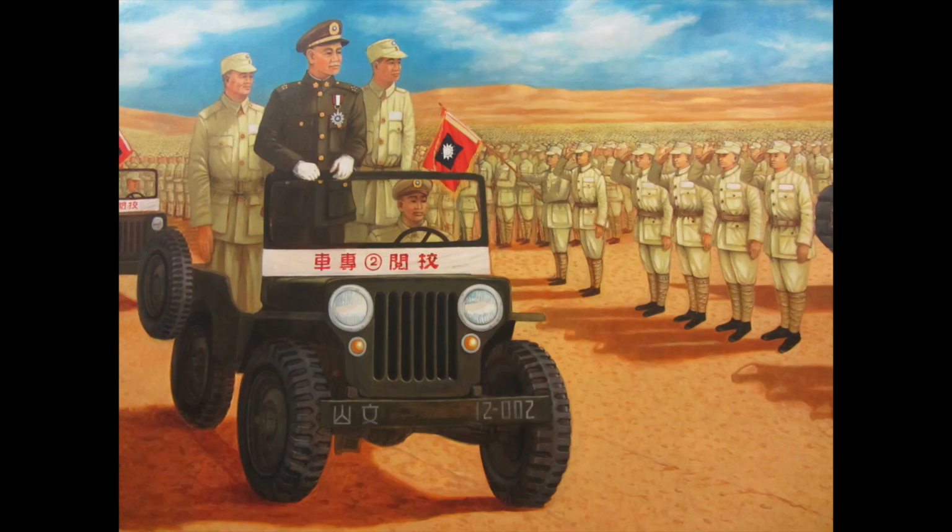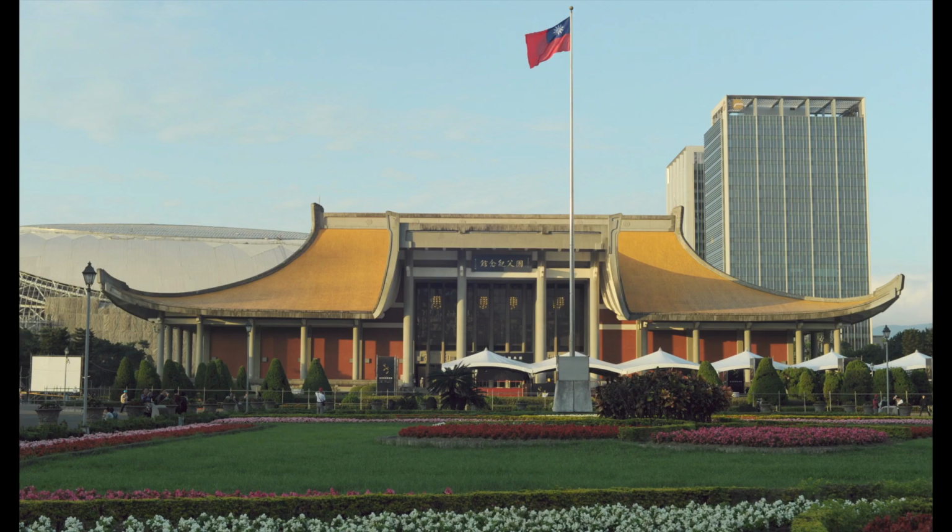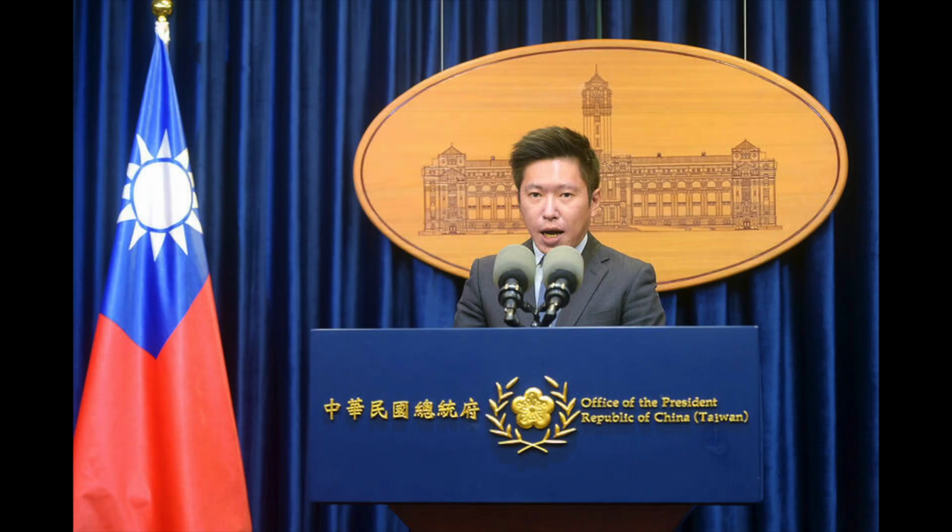Taiwan has never given up the notion that it is the real China, so they still call themselves the Republic of China. And China says that if they were to declare independence as the Republic of Taiwan, that would mean that they would invade. So Taiwan keeps calling itself China, but at the same time also accepts that they're not the real China and that they're basically just Taiwan. As you can see here, in this little press announcement, they call themselves the Republic of China, then in brackets, Taiwan.